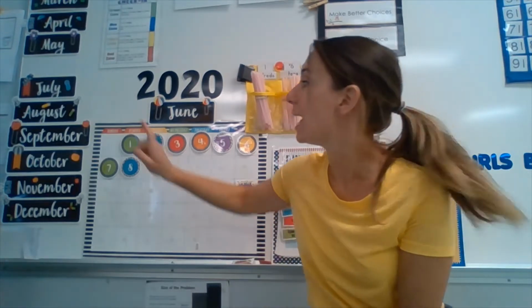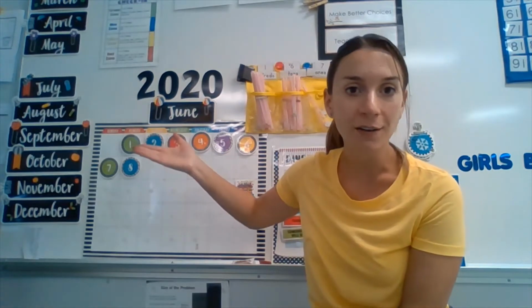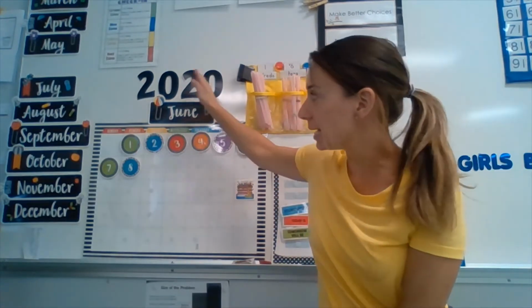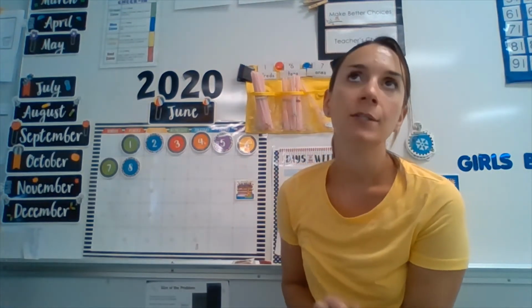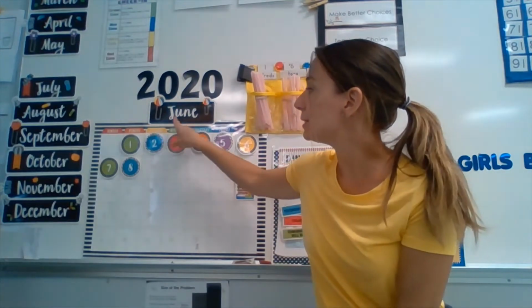So if today is Monday, what day was yesterday? Tell me. Starts with an S. Sunday. So yesterday was Sunday, June the 7th. I hope you guys all had a great Sunday. So today is Monday, June the 8th. And what will tomorrow be? So Sunday, Monday, Tuesday. So tomorrow will be Tuesday, June the 9th, 2020.